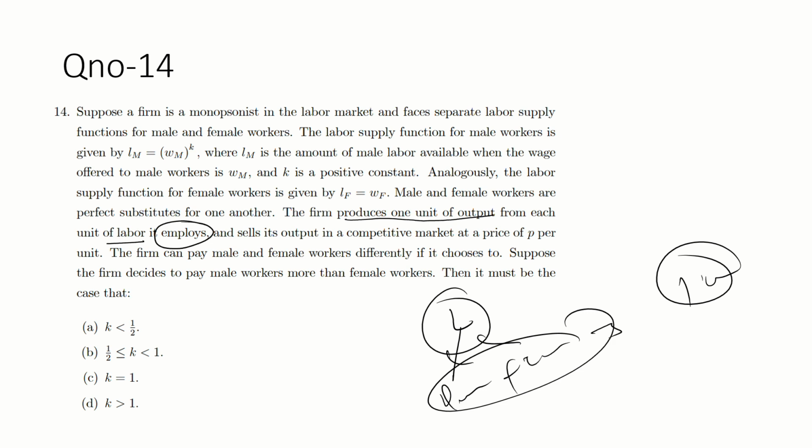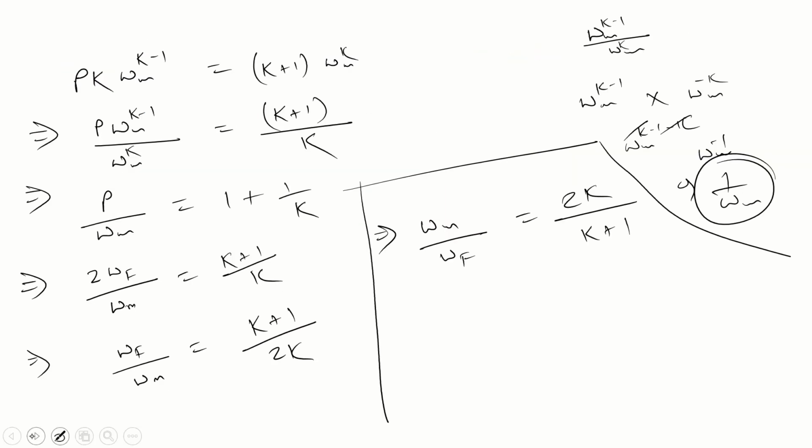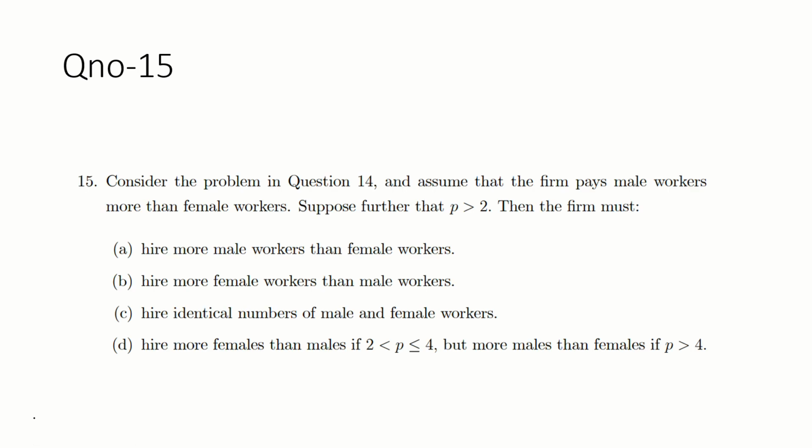So let's do question number 15. Guys, similar, please do these questions. Consider the problem in 14. Assume that the firm pays the male worker more than the female worker. Suppose if the price is greater than 2, then the firm will hire what? More female or more male workers, or identical? This is the question, guys.